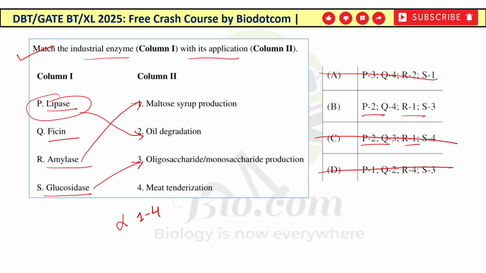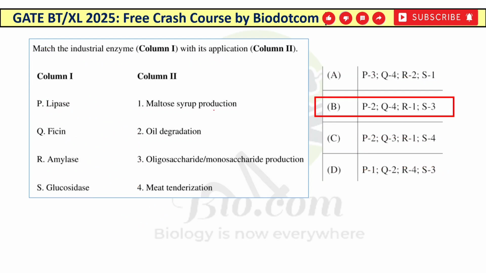So it will basically degrade the protein, hydrolyze the protein. So it is used for the meat tenderization by the proteolysis action. So ficin का matching होगा 4th के साथ. So Q का 4 किस में दिया था? इसी में दिया था. यानी correct answer हमारे इस question का है option B. So all this can be asked individually also. So you have to remember all these 4 industrially important enzymes.